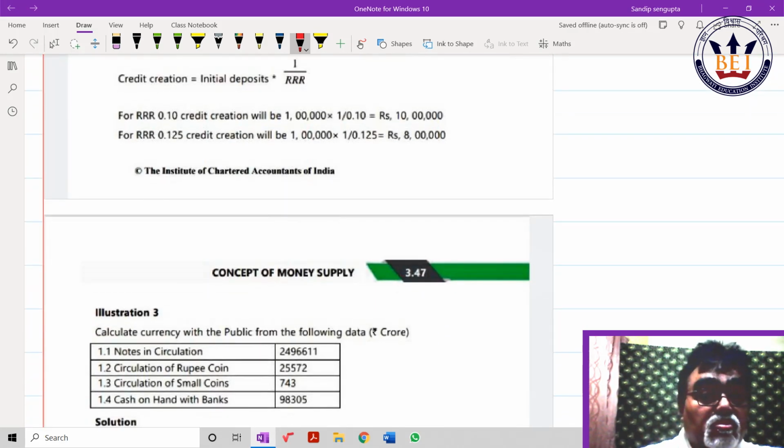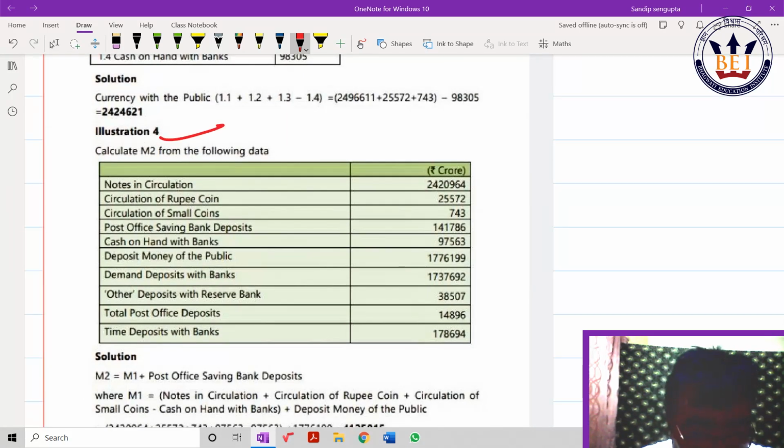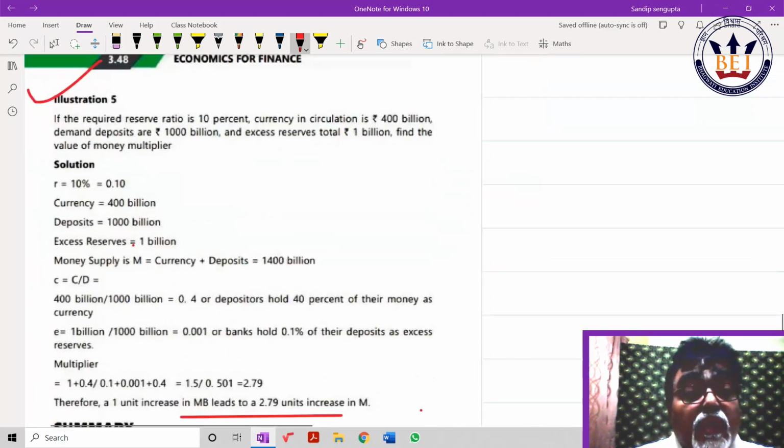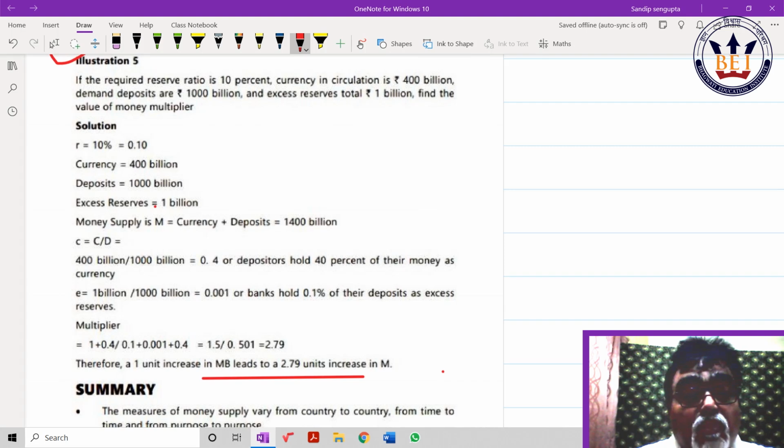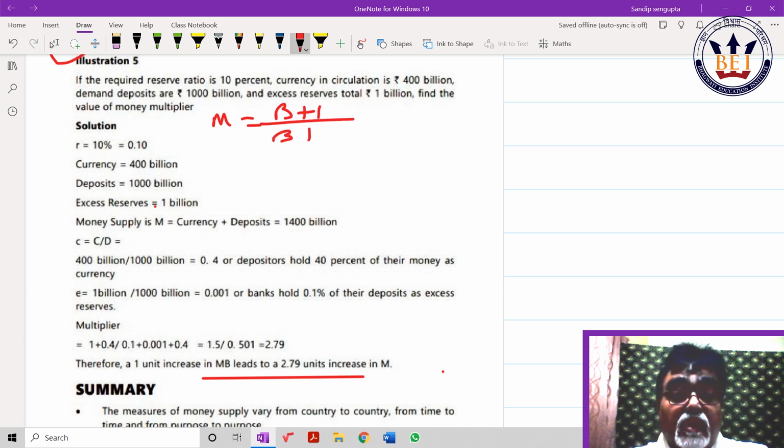This is M2, same way. I believe you have already done it. This is not new. This is new, illustration 5. This I want to show you. Okay. Again, money multiplier is equal to beta plus 1 by beta plus alpha plus e. Read the sum. Beta is to find out C by D. Alpha is to find out R by D. Small e is to find out excess reserve by total. Okay. Alpha they have already given as 0.10. You can see this.